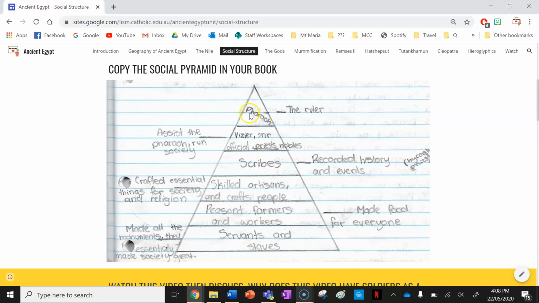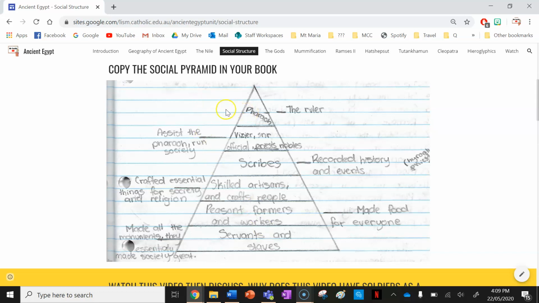So for instance, Pharaoh is at the top not only because he's very powerful, but also because there was only one pharaoh at a time, compared to slaves who were on the bottom because they were treated worse than everyone. They were slaves, but there were also more slaves in ancient Egypt than anyone. So that's why they're on the bottom as well. They occupy the biggest segment, and that's why the social structure for ancient Egypt looks a lot like a pyramid, not just because ancient Egyptians were famous for making pyramids.